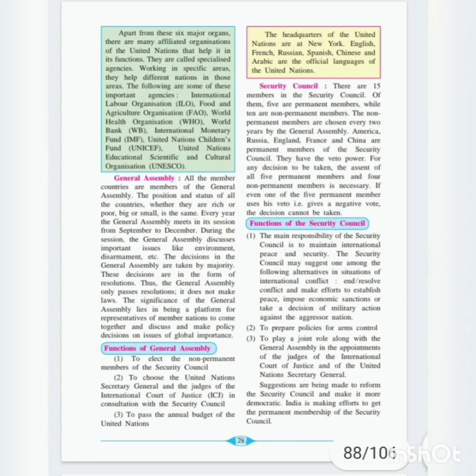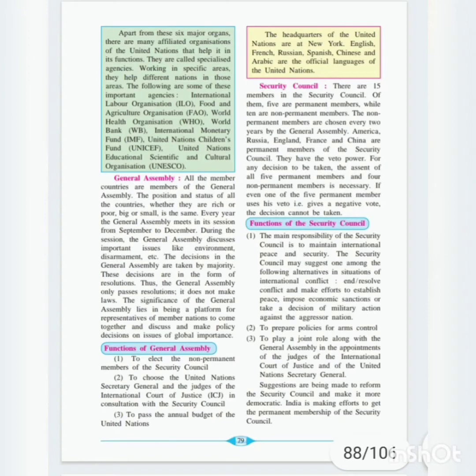Now first, the functions of the General Assembly, how it is functioning. The first function is to elect the non-permanent members of the Security Council. Second is to choose the United Nations Secretary General and the judges of the International Court of Justice in consultation with the Security Council.